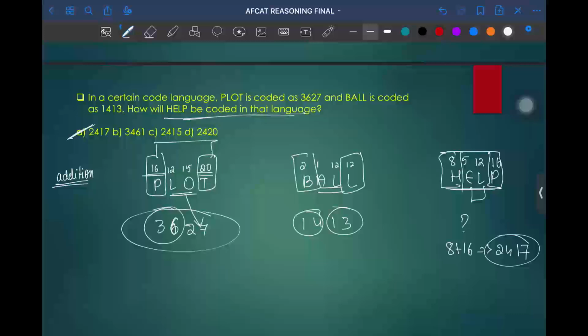So this is one of the, I say it is a little bit of difficult side. It will be more than moderate question, because you just need to think a little bit.